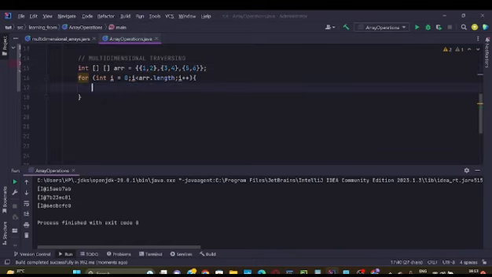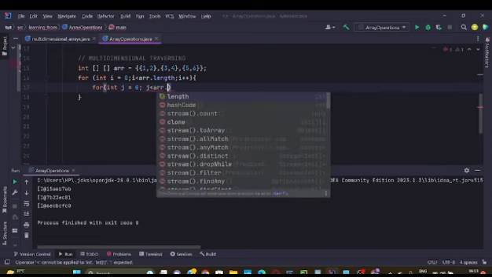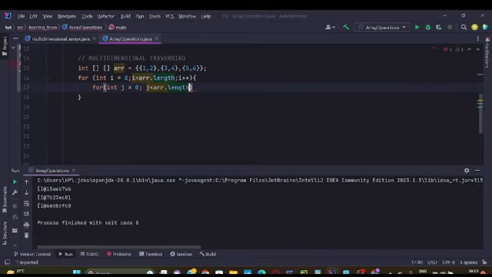So for that purpose, we will apply another for loop and we will say int j equals 0. Then we will say that j is less than arr dot length.